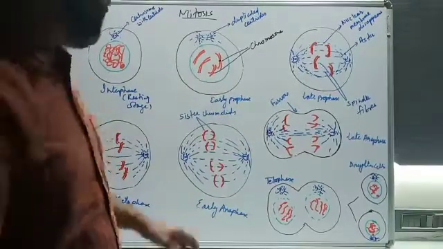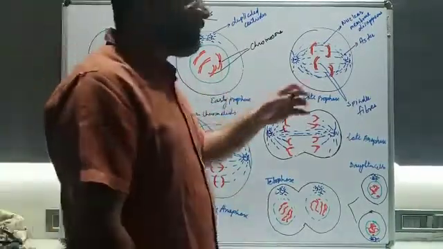They are called chromosomes. Is it fine? This is taking place in the early prophase. In the late prophase, what happens?